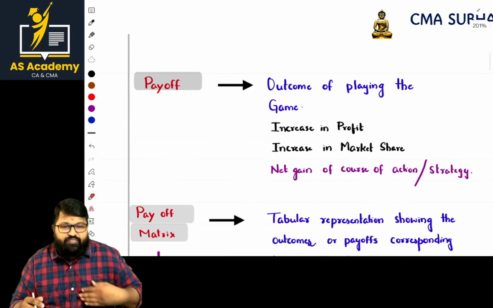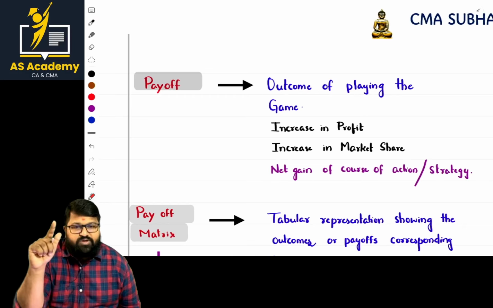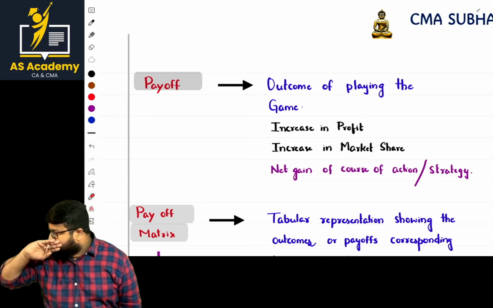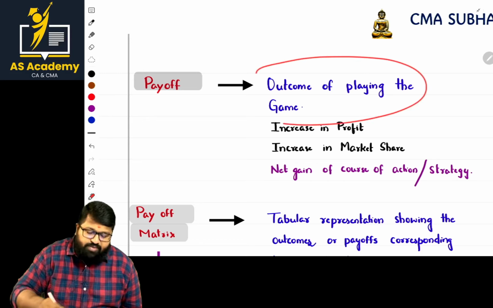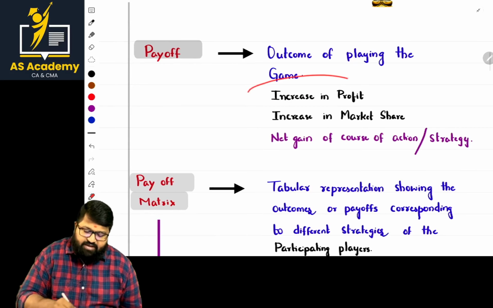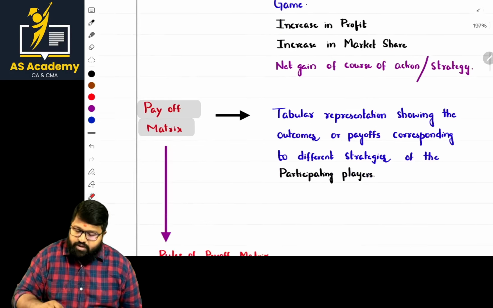Next, what is payoff? Payoff is nothing but the outcome. What is the revenue? What is the contribution? What is the turnover? From that we form it in the form of a matrix. It is the outcome of the play or game, nothing but that, the payoff. It can be an increase in profit or an increase in market share or net gain in the course of action or strategy. Okay.